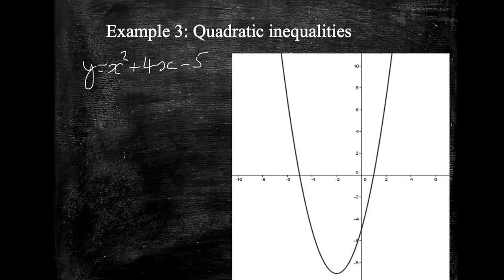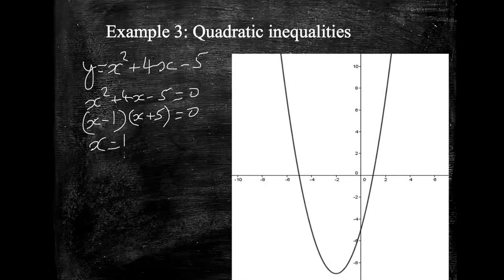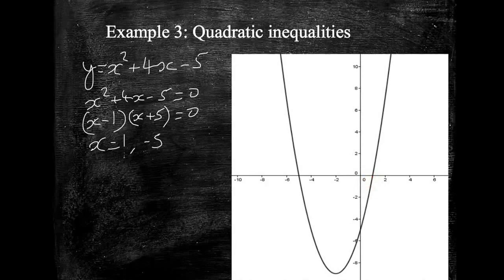By factorising this, if we set this equal to 0, so x squared plus 4x minus 5 equals 0, if we factorise it, we get x minus 1 and x plus 5 equals 0. That means that the roots of my equation are x equals 1 and x equals minus 5. And actually we can see that quite clearly here. Now with any quadratic it's always worth factorising because then we can find out what the roots are. The roots are particularly important when we are doing this type of work because we need to know what the areas are that we're interested in.